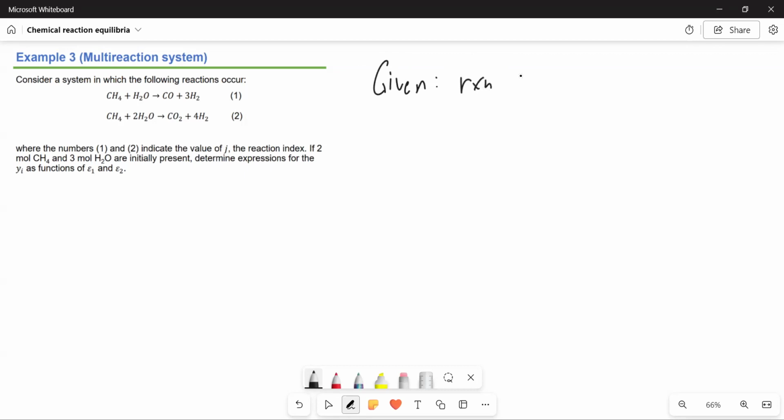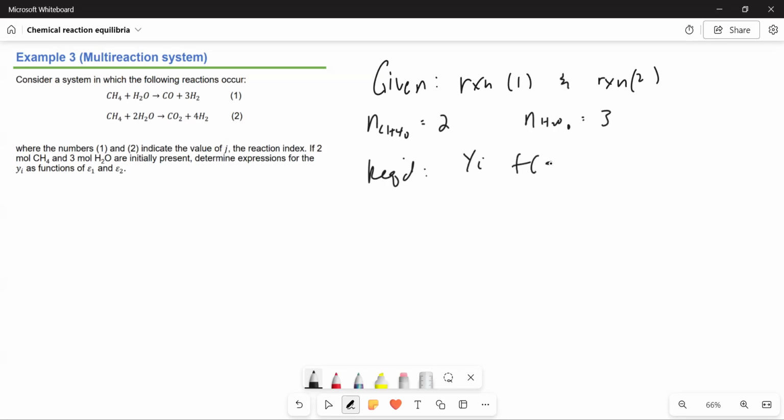I will not write them, just refer to the problem. Initially, methane n naught is 2 and H2O n naught is 3 moles. And what is required is an expression as a function of epsilon 1 and epsilon 2.